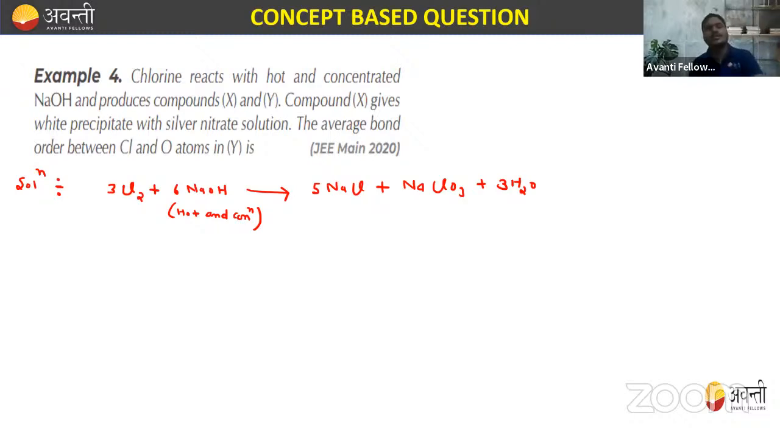In this question, they're asking chlorine reacts with the hot and concentrated NaOH to produce compounds X and Y. Compound X gives white precipitate. So this is definitely compound X. How will you know? Because this will react with AgNO3. NaCl reacts with AgNO3 to form AgCl plus NaNO3. So this AgCl is a white precipitate.